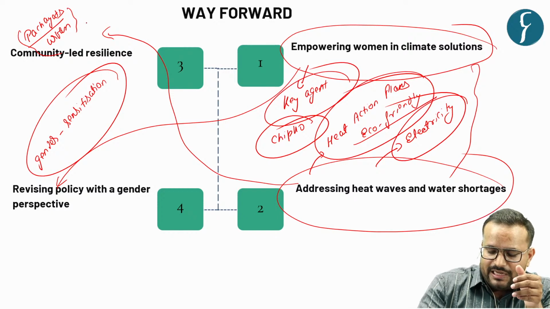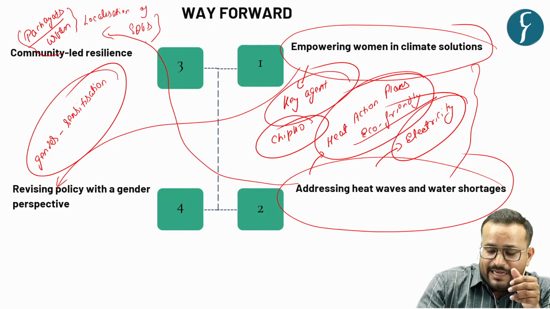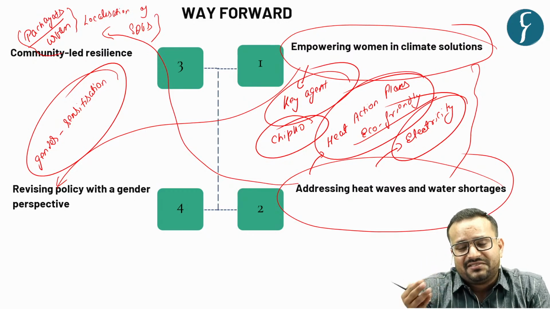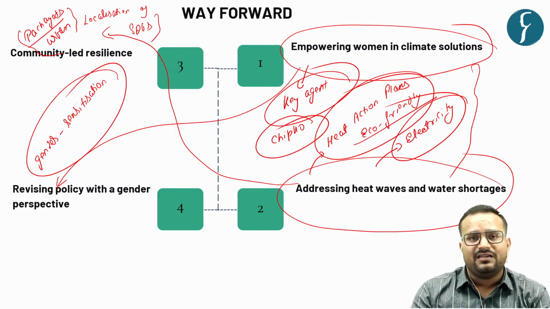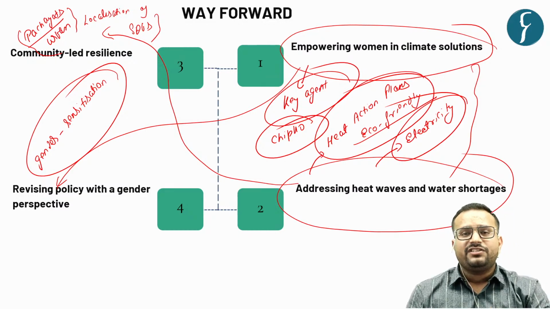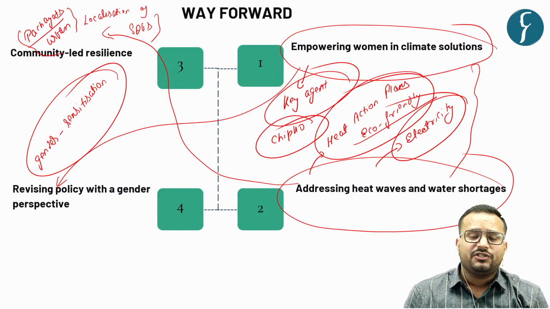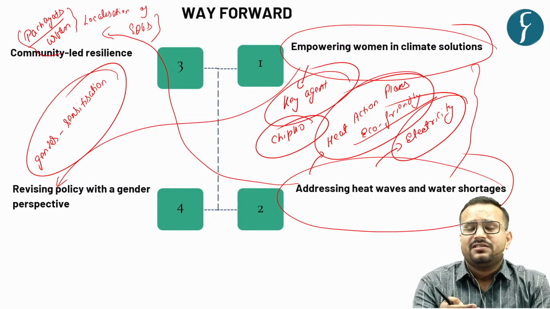So what we need is a very famous concept, the localization of SDGs, and 2 or 3 SDGs directly deal with climate change, such as SDG 13 on climate change, SDG 14 on ocean conservation, SDG 15 on land conservation and all those things. So there is a need for localization of SDGs, which is possible by devolving more power and more funds to whom? The local institutions such as panchayats. So these are some basic steps that were suggested by the author.